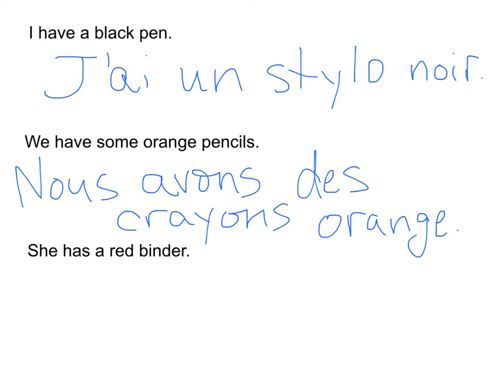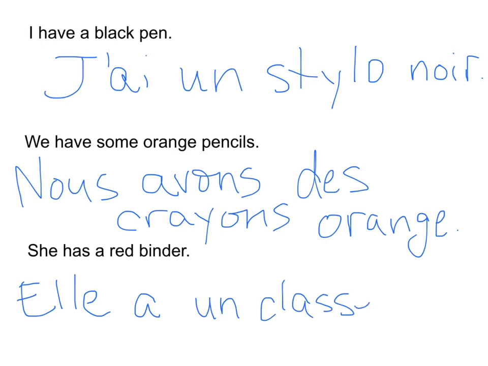She has a red binder. Okay, so she has. Elle a. Okay, and now we need to think about our noun. Okay, a binder. How do we say a binder? Un classeur. And finally, what color of classeur? It is rouge.